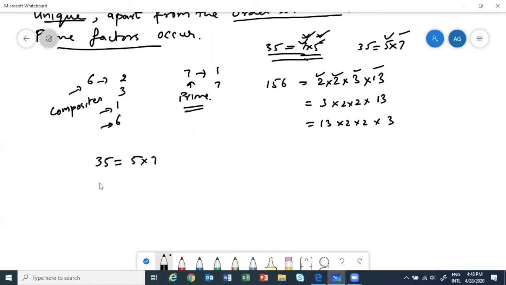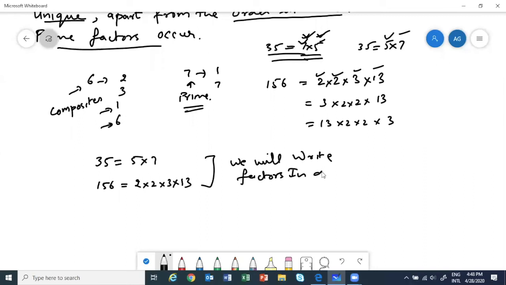And then my 156 can only be written as 2 into 2 into 3 into 13. Once we decide that we will write our factors in ascending order, it will be unique and it can always be written in this way only.